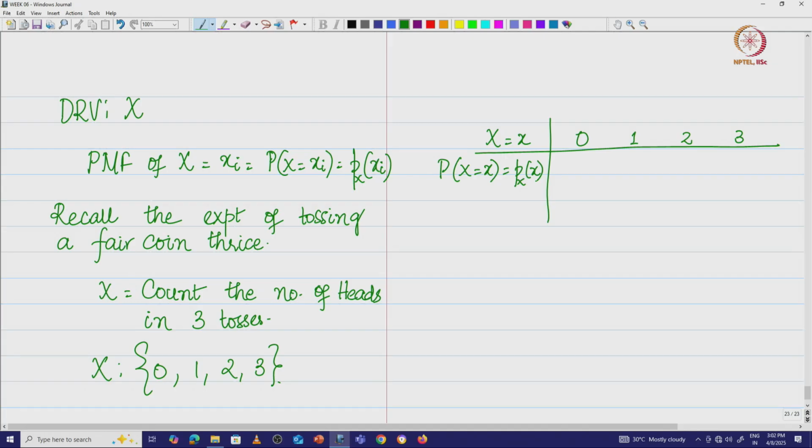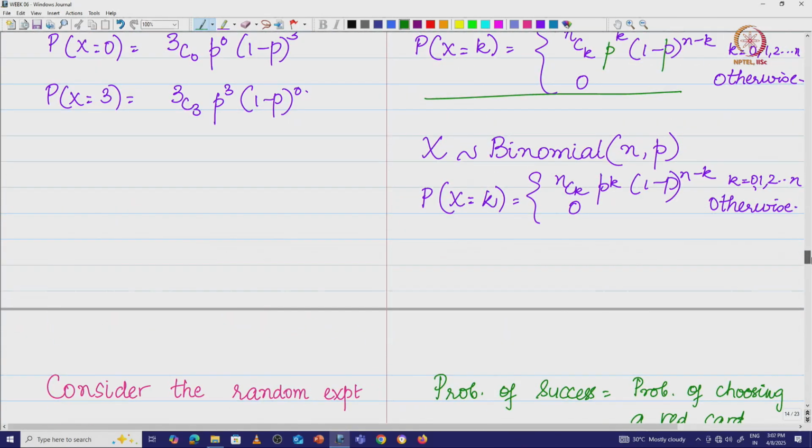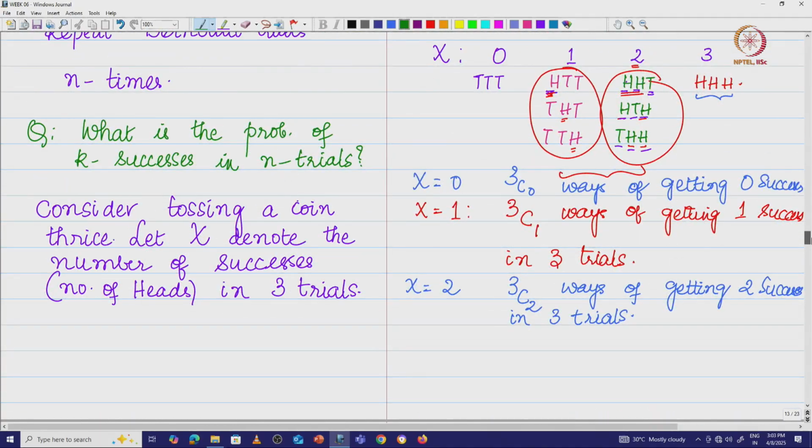If you look at the sample space in the previous case where we had the coin tossing 3 times, this is what we had. Out of 8 combinations, I just have one combination to come here, which is basically 1 by 8. Then we have 3 combinations to have 1 head, which is 3 by 8.